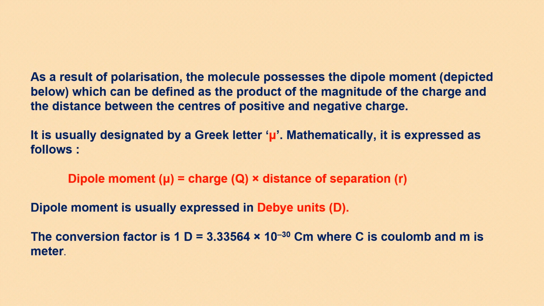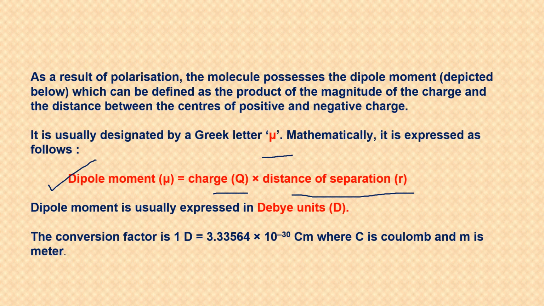So as a result of polarization, the molecule possesses a dipole moment. Dipole moment is a measurement which is used to express the polarity in a molecule. Dipole moment mathematically can be calculated by taking the product of charge and distance of separation between the charges.